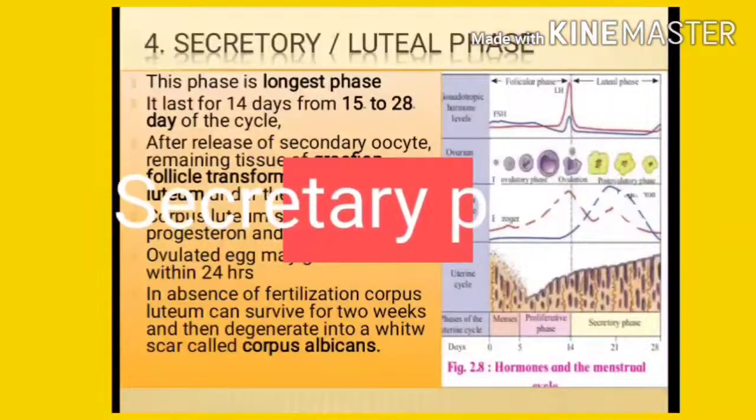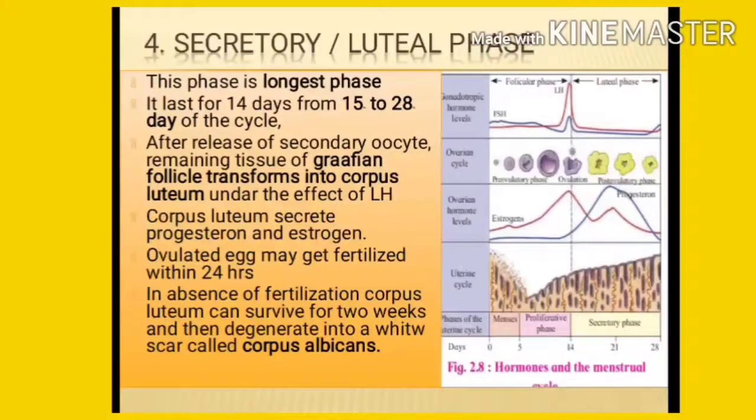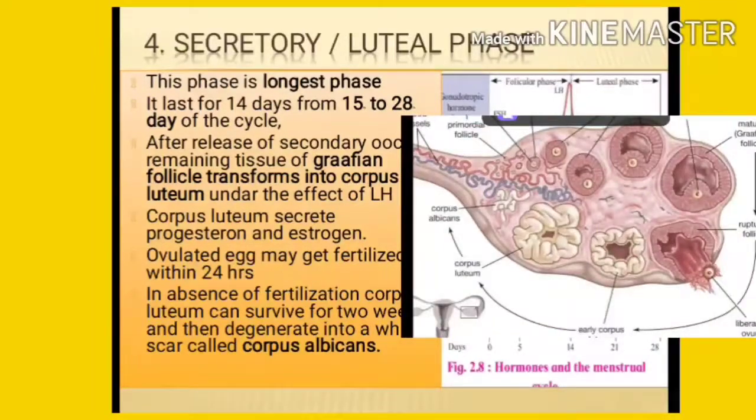Now let's see the next phase. This next phase is known as the secretory phase, or it is also called the luteal phase. This phase is the longest phase and it lasts for 14 days, from day 15 to day 28 of the cycle. After release of the secondary oocyte, the remaining tissue of the Graafian follicle transforms into the corpus luteum under the effect of LH. Corpus luteum secretes progesterone and estrogen.